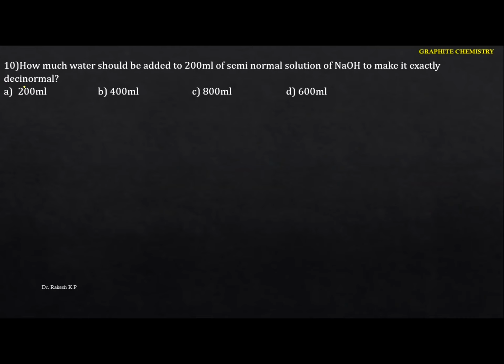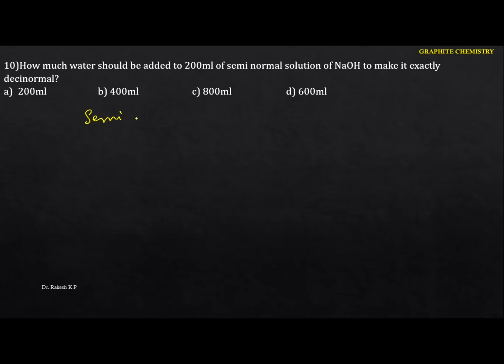So, next question. How much water should be added to 200 ml of semi-normal solution of NaOH to make it exactly decinormal? Now we have to identify what is semi-normal and decinormal. So you see this one.